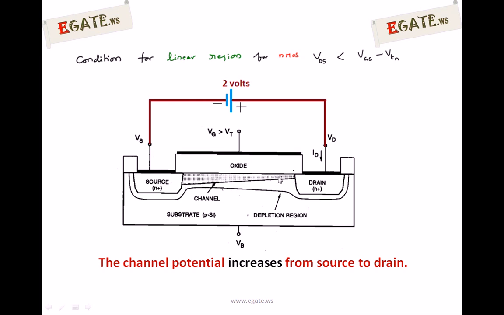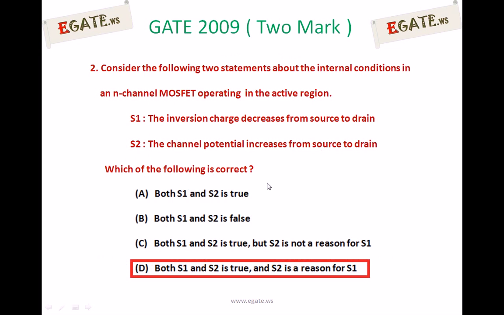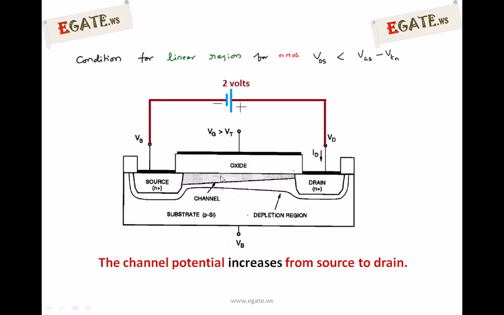So this is 2 volts, and this side it may be 1.5, in the middle it may be 1 volt, and over this place it may be 0.5 volts, and then 0 volts. So the channel is acting as a distributed resistor with more voltage drop on the drain side, less voltage drop on the source side. So channel potential increases from source to drain. Source side is 0 volts, drain side is 2 volts. So this is also true.